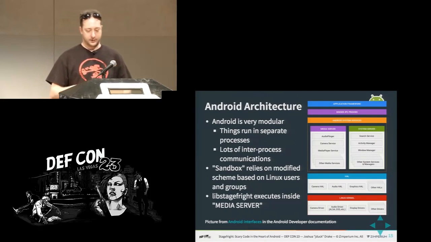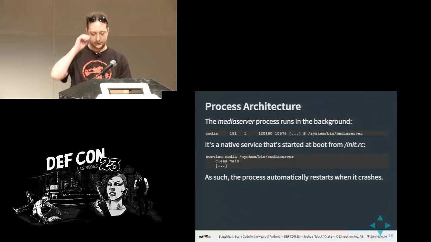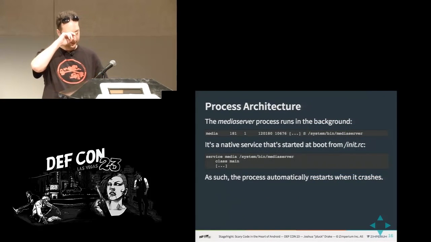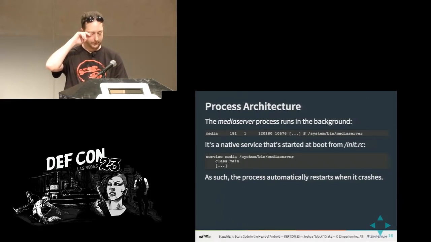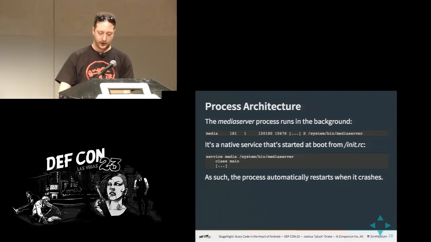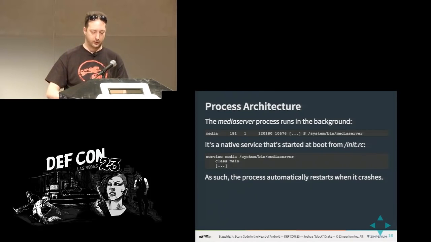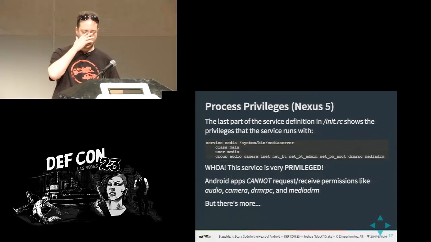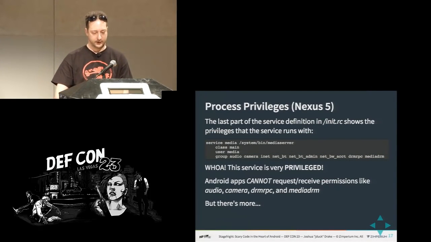Basically, media server is running as a background native service. It starts from init, and I've heard somebody tell me recently that this wasn't necessarily the case in older versions, but in Android now, if something that's running from init crashes, it's just automatically restarted. So we'll revisit the init thing a little bit. There's also some other things that it affects we'll talk about again.